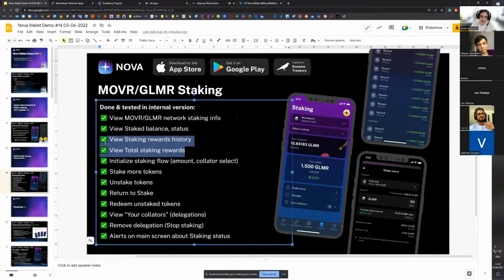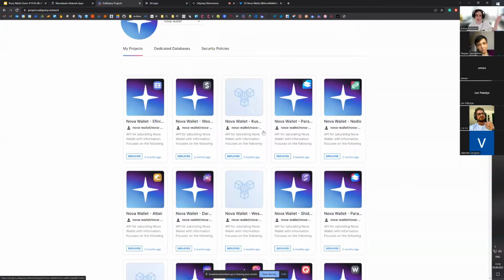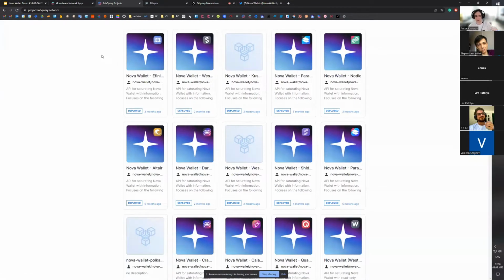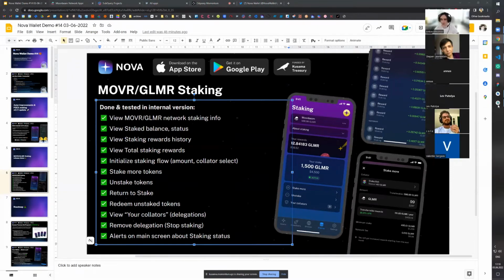Now, the next two features are unique for Nova because you cannot have access to those features from any of the applications right now. So it's a brand new feature. And that was possible just because we are working together with the Subquery team and run all of these indexers of the blockchain networks. For the past weeks, we have run the indexers for the Moonbeam and Moonriver networks so that we can provide an API to the whole ecosystem, so that any application, including Nova Wallet, can fetch this information and use it in their apps. So let me demonstrate how it looks in the app itself.